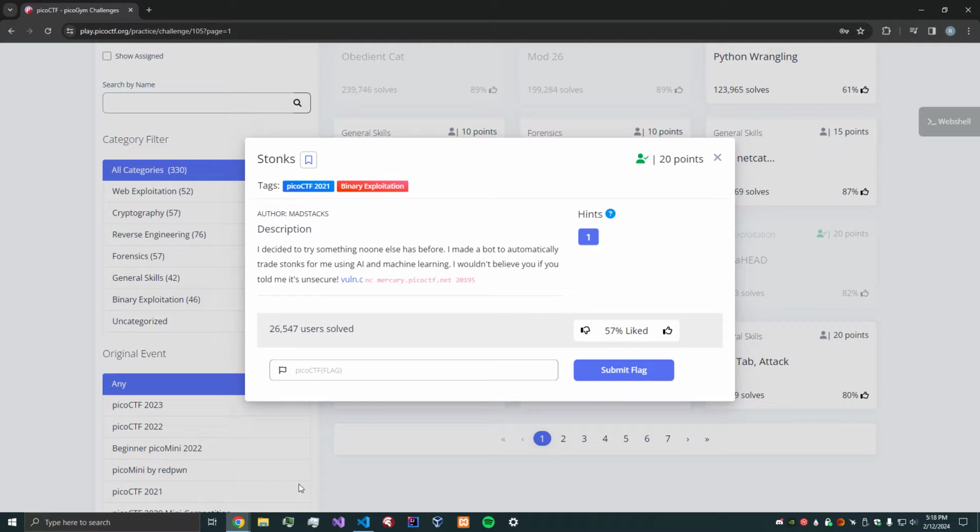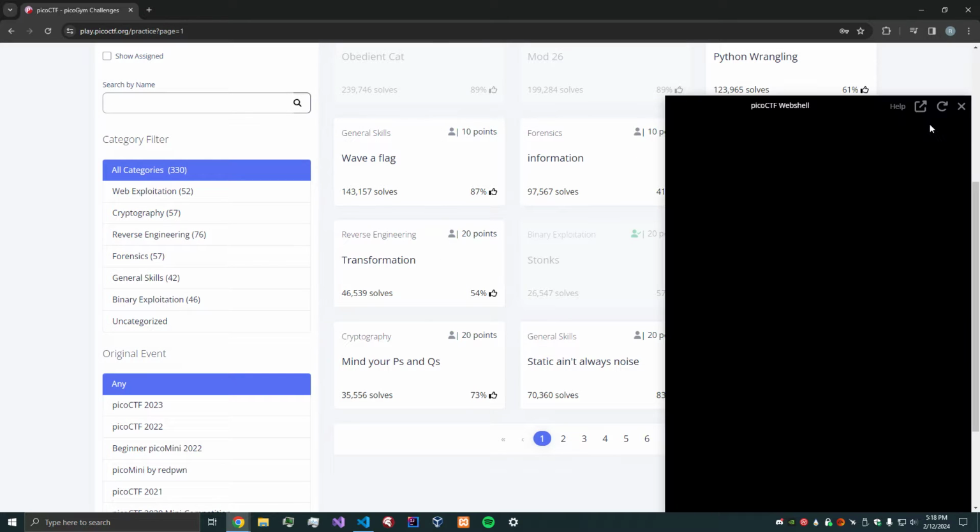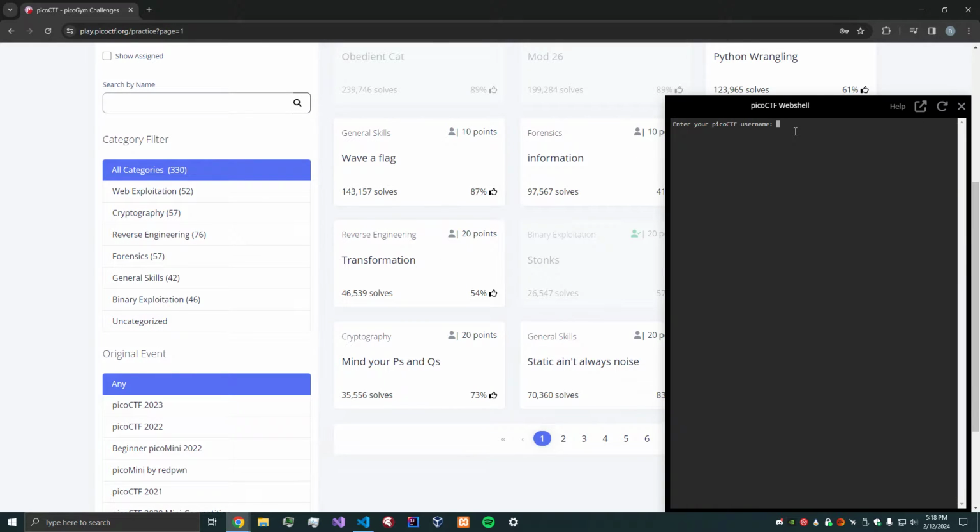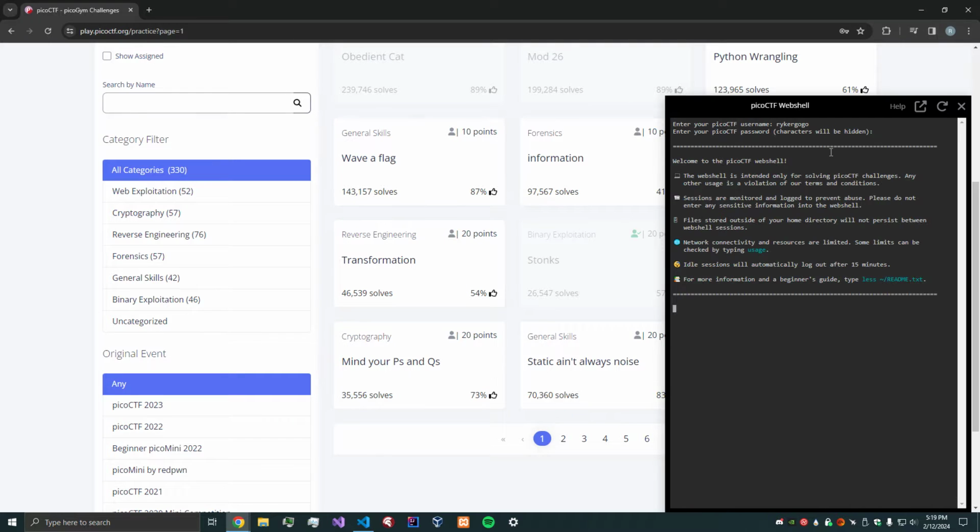Okay, so let's actually open up, well, first of all, let's copy this, and let's open up a web shell. Okay, I didn't show my password.